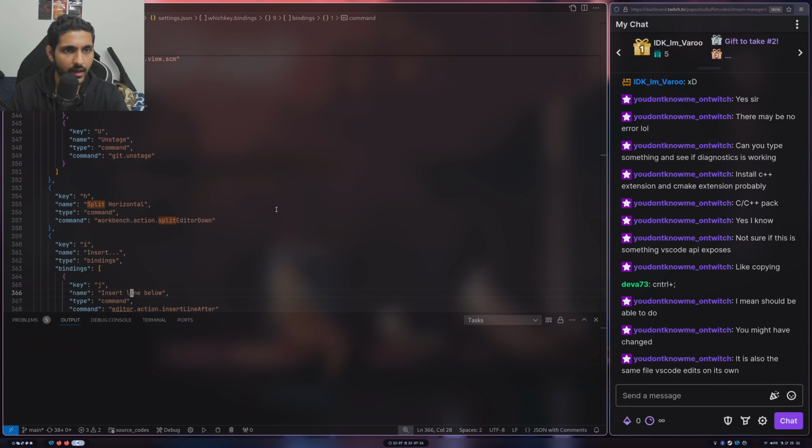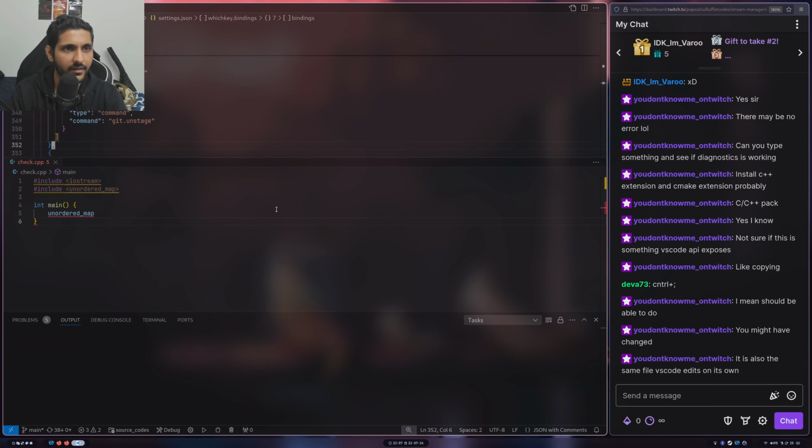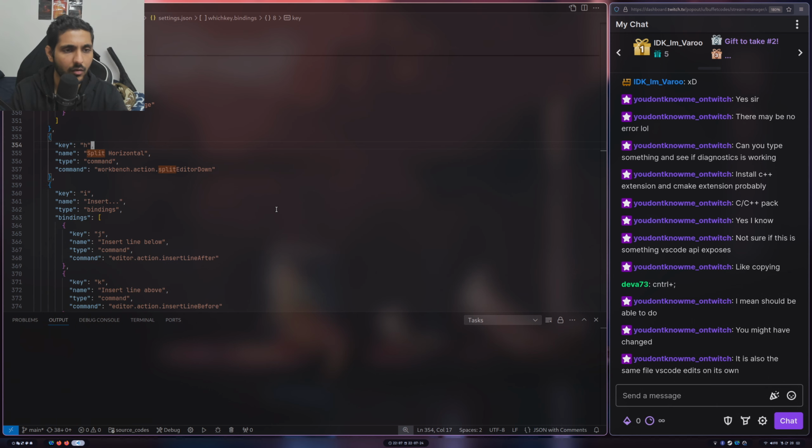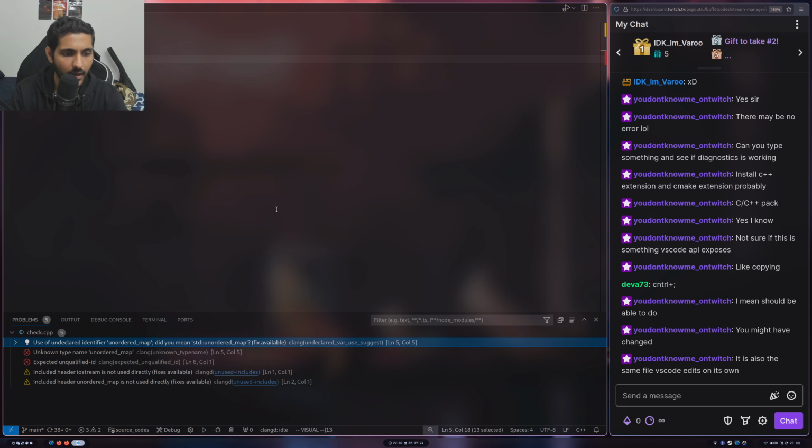Okay, so we have this here, split horizontal and all. That's okay, but if I do this, why is it shifting the whole configuration? Any idea? So I have this here.